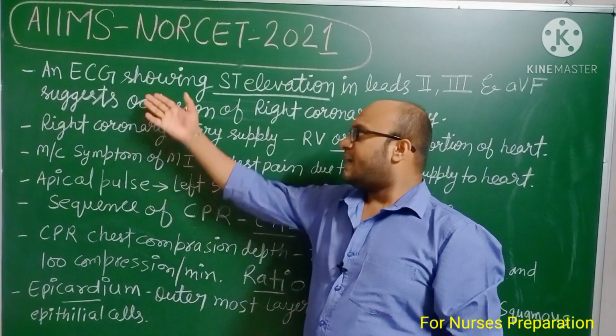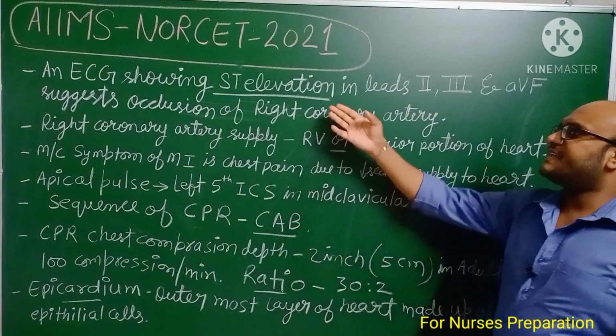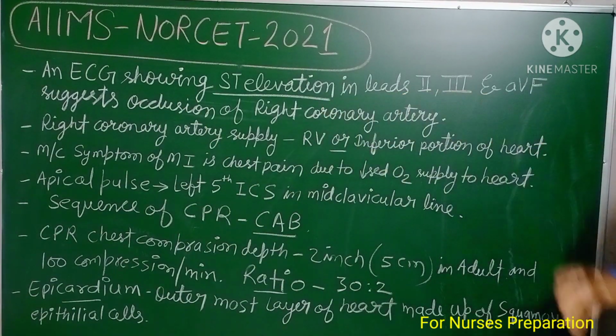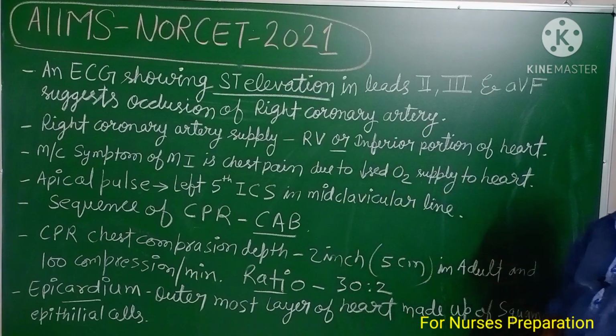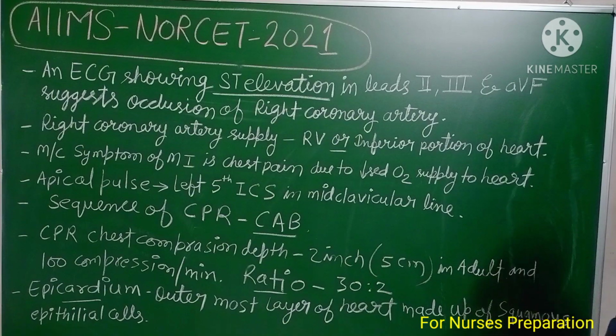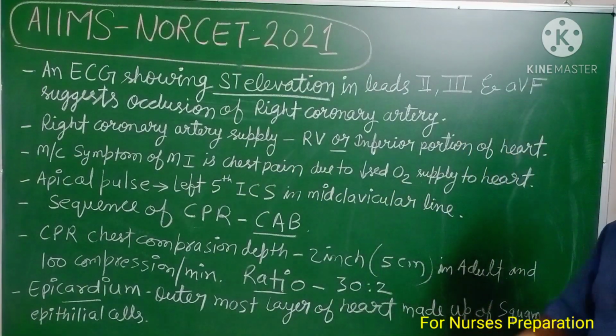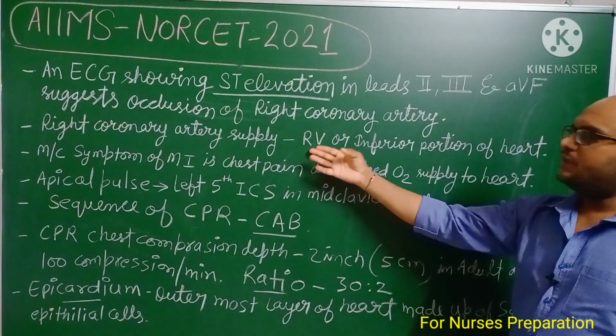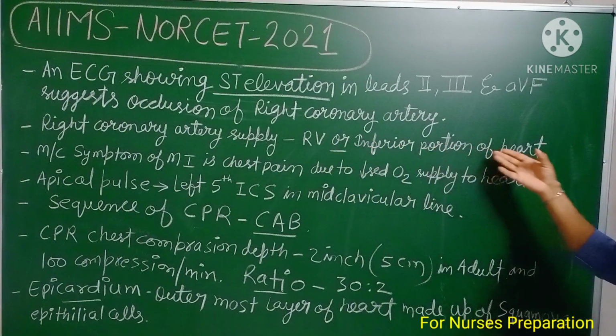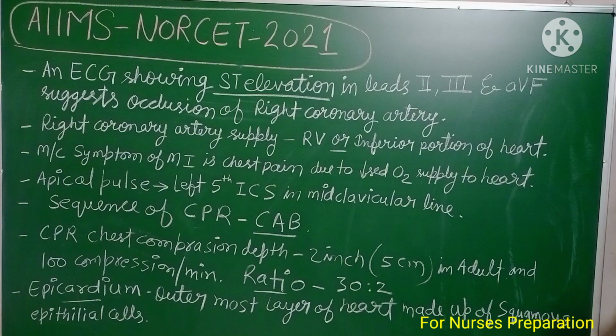Next, an ECG showing ST elevation in leads II, III and aVF suggests occlusion of right coronary artery. Next point, right coronary artery supplies right ventricle of the heart or inferior portion of the heart. Right ventricle or inferior portion of the heart is supplied by right coronary artery.